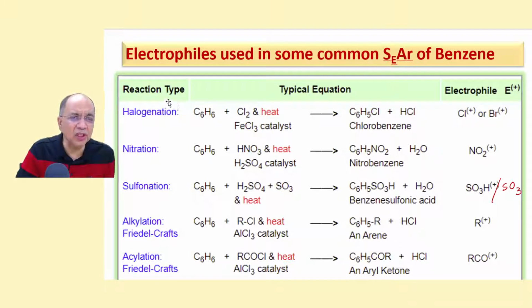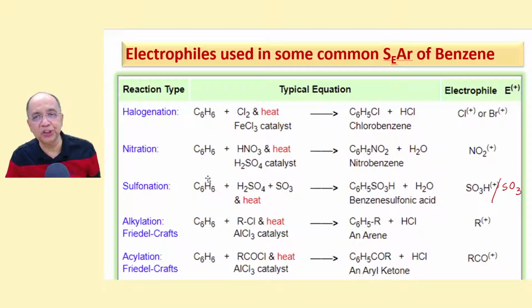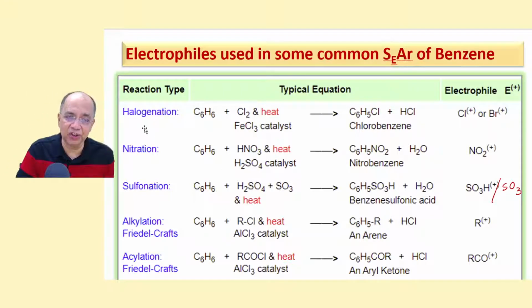So these are the 5 most important SEAr reactions of benzene: halogenation, nitration, sulfonation, Friedel-Crafts alkylation and Friedel-Crafts acylation.